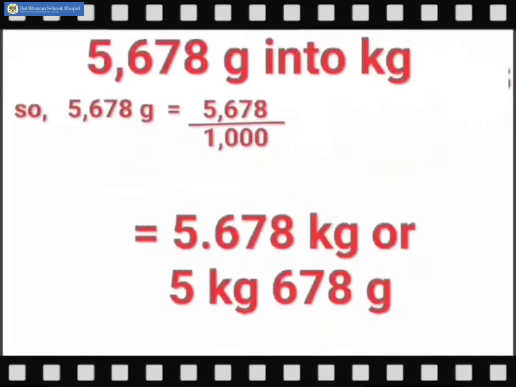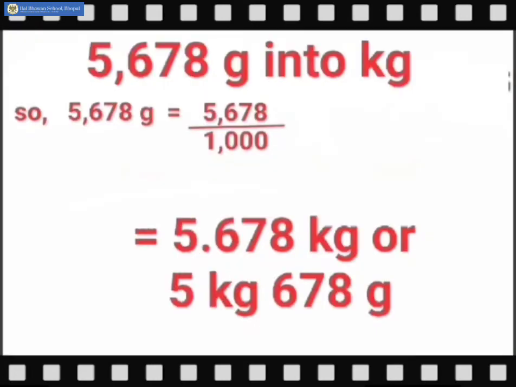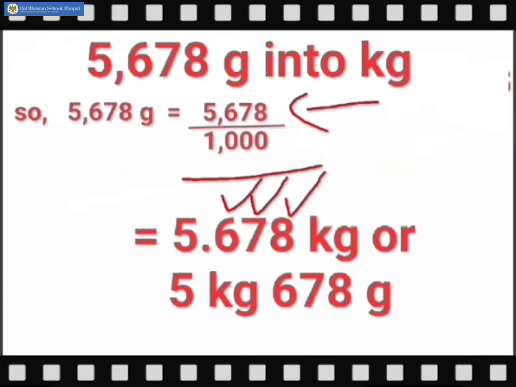Let us convert 5678 grams into kilograms. Remember children, whenever we are converting from grams to kilograms, we always divide the number by 1000. We are going to shift 3 decimal spaces whenever we are dividing by 1000. As there are 3 zeros in 1000, looking at the numerator, we are going to shift from the last 3 digits 1, 2 and 3, and put a decimal point here to express the value in decimals.